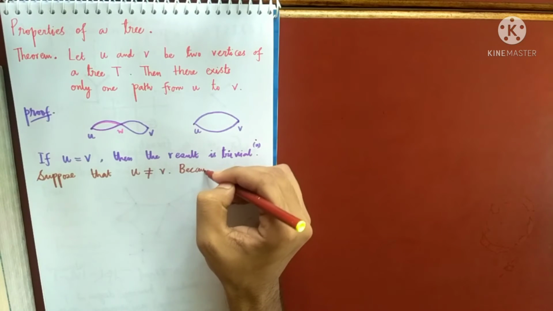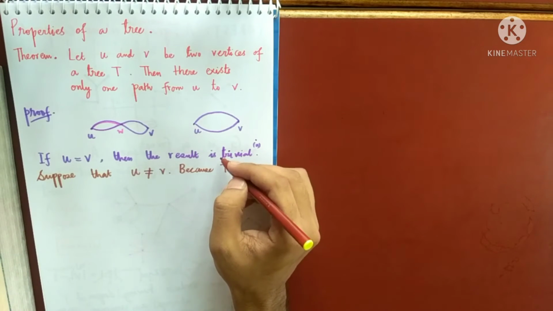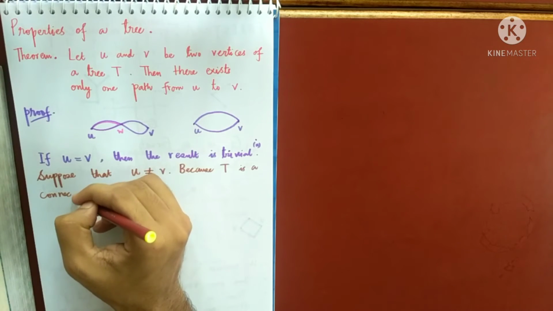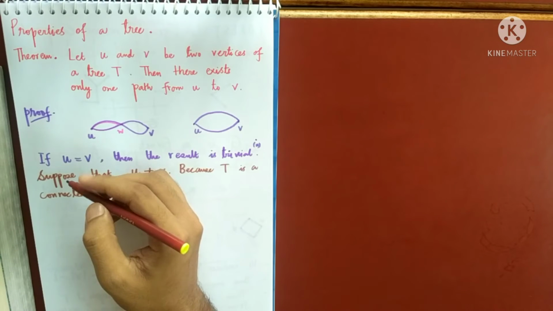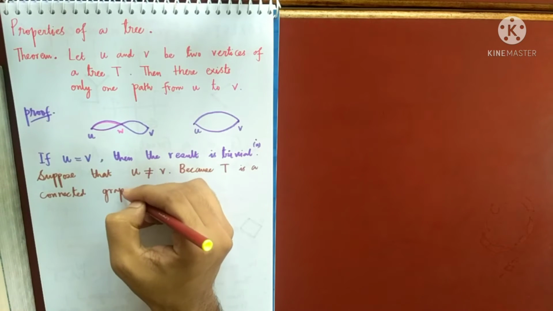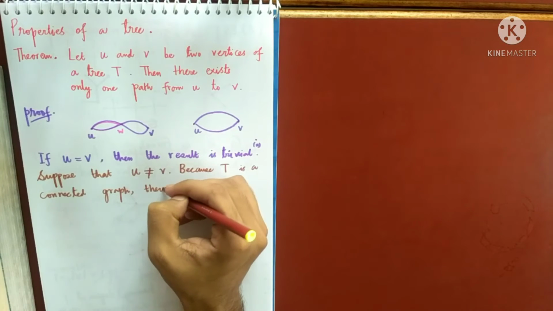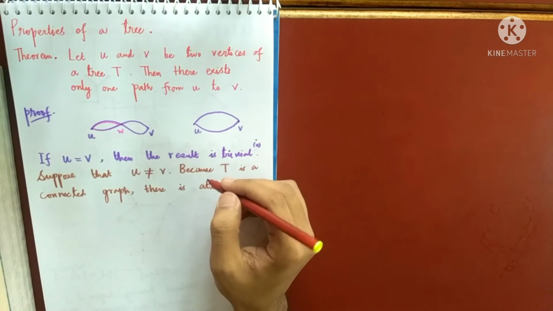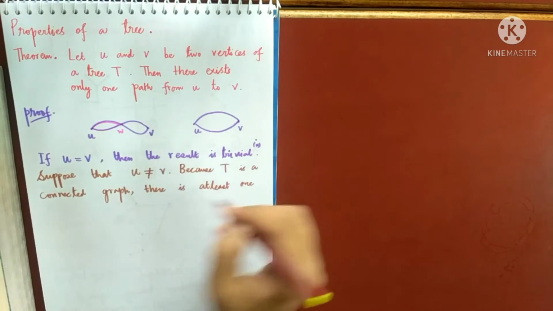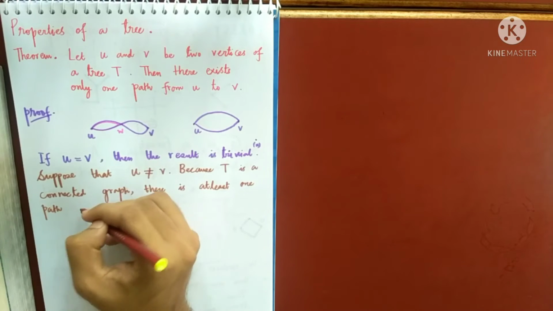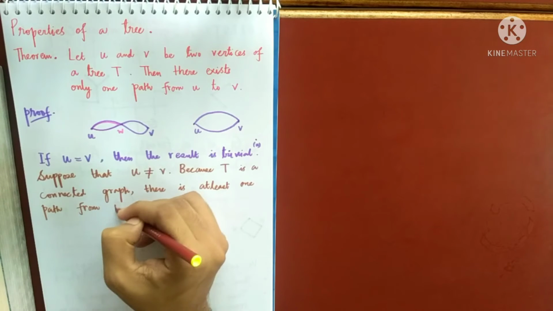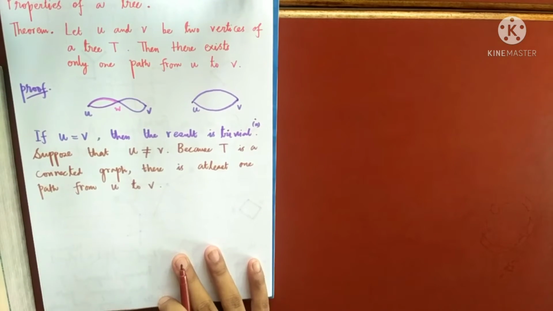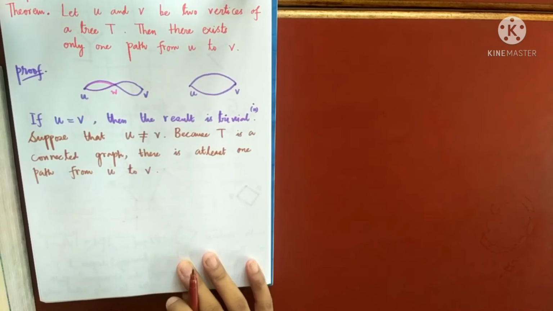So because T is a connected graph, there is at least one path from u to v. So because T is a connected graph, there will exist at least one path from u to v.